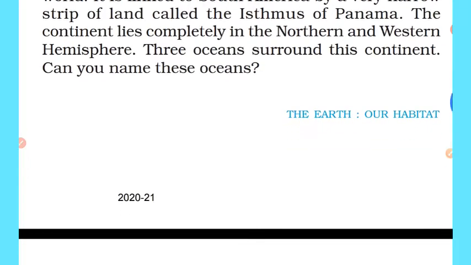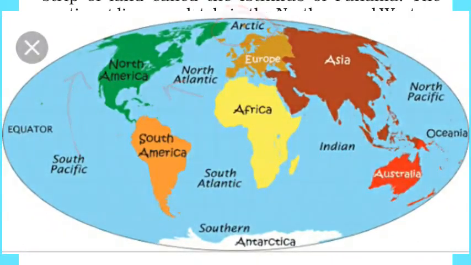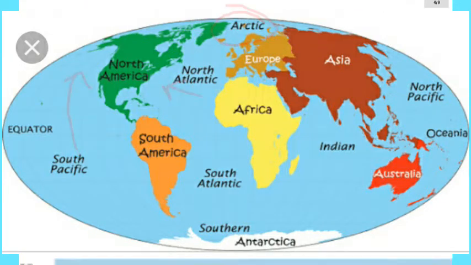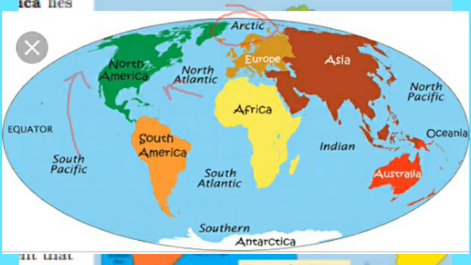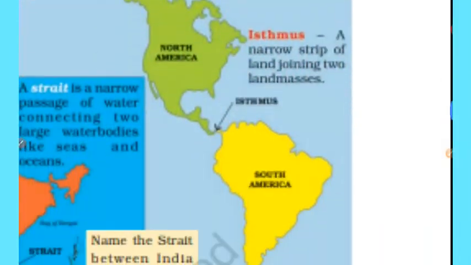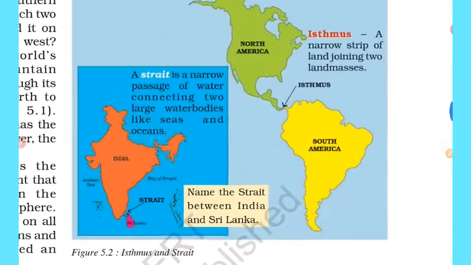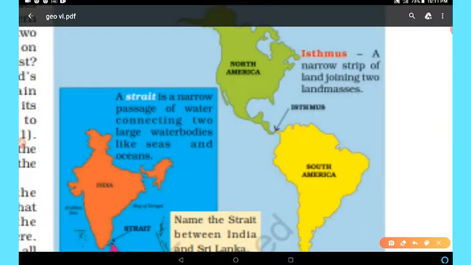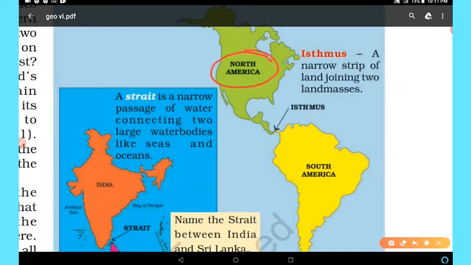Three oceans surround this continent. We can tell the names of these oceans by looking at this map. We can identify them, and this one we can see in this image. This is North America, this continent is South America. So this one is the Isthmus.